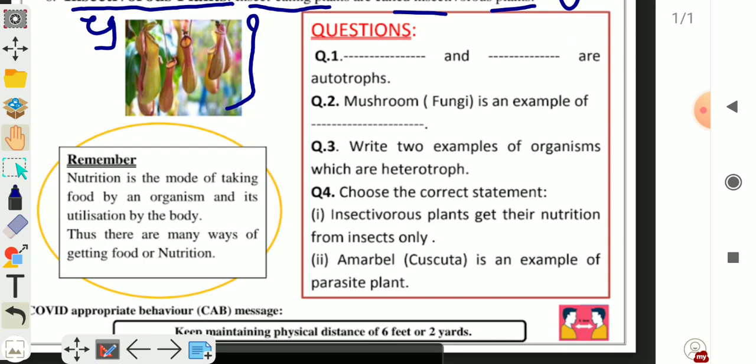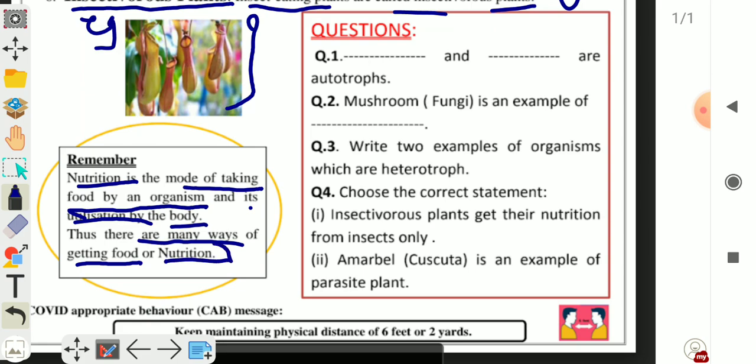Now you have to remember, nutrition is the mode of taking food by an organism and its utilization by the body. So this is called nutrition, and thus there are many ways of getting food or nutrition.